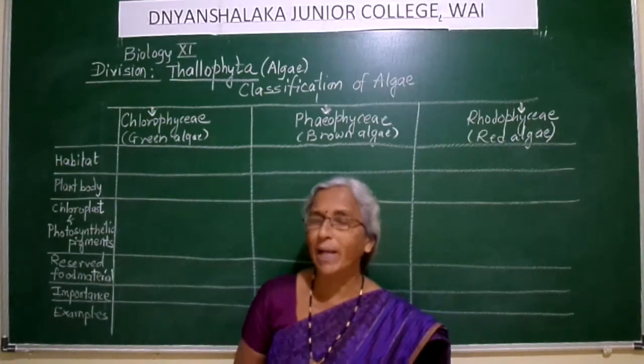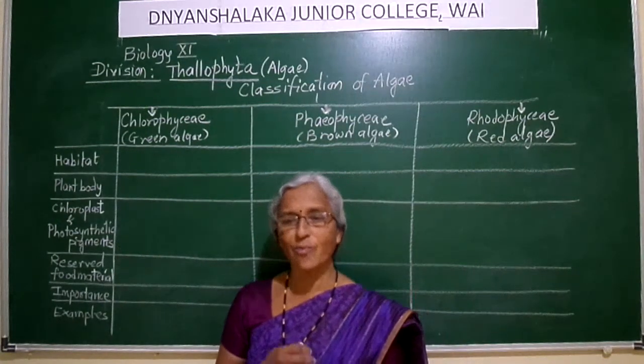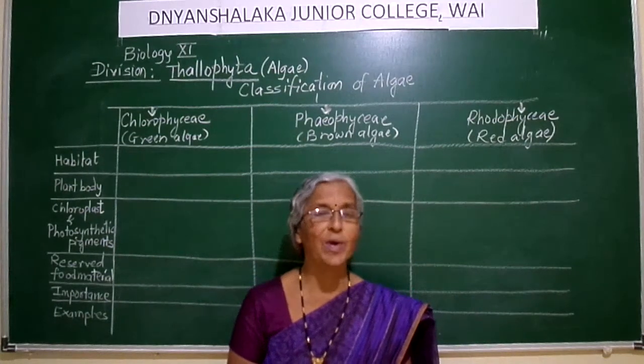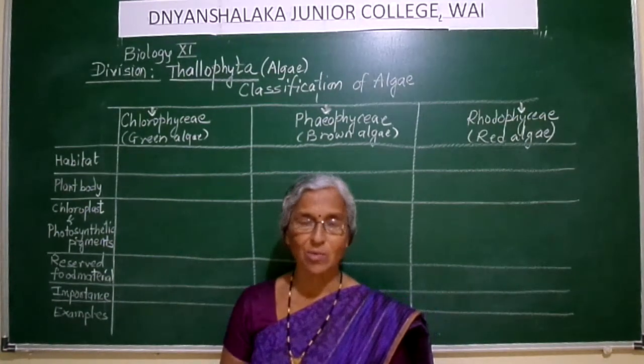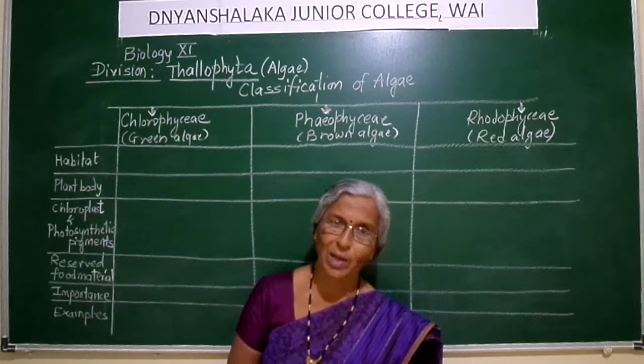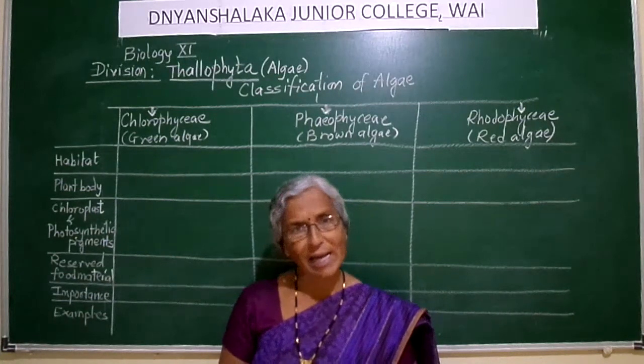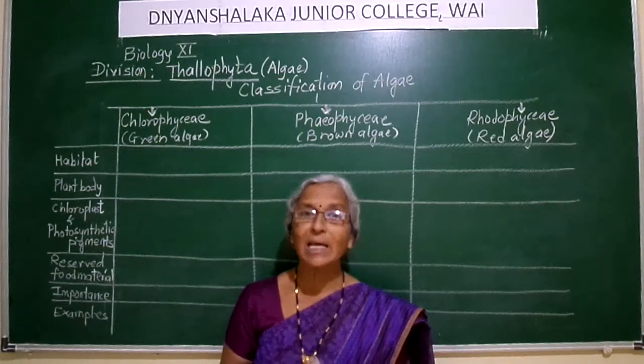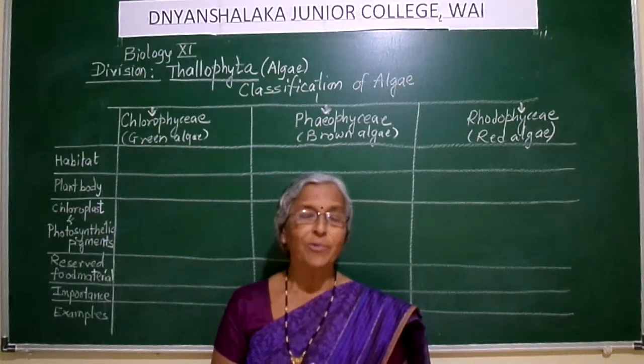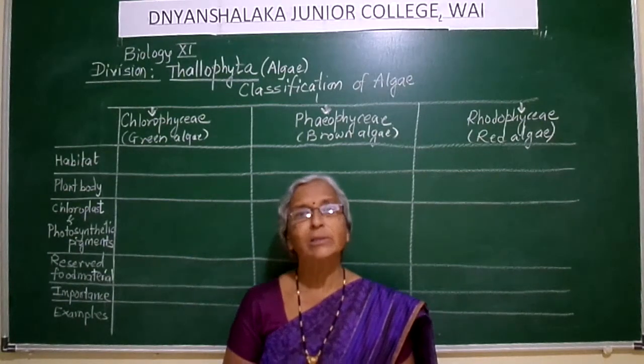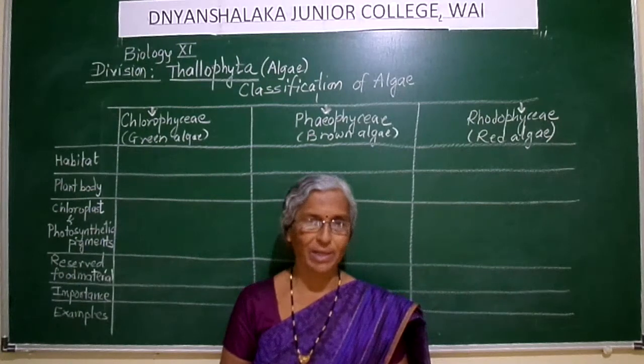What is habitat? Habitat is the place where an organism lives or grows. Like we live on land, we are terrestrial in habitat. Fishes live in water, these are aquatic in habitat.